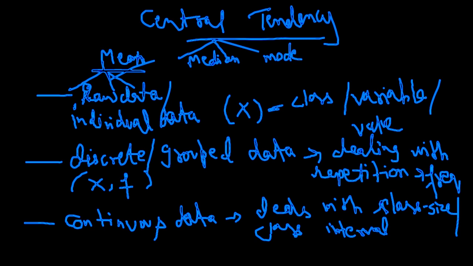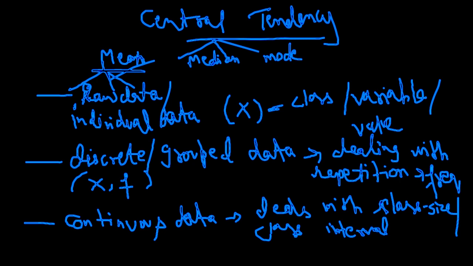But the main characteristic of continuous data is that it should have equal intervals. The interval between the data should be defined in such a way that it is the same throughout. You cannot have 10 to 20, then 50 to 80 or 90 to 100.